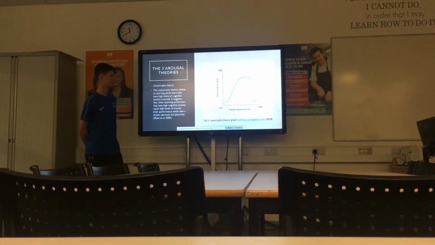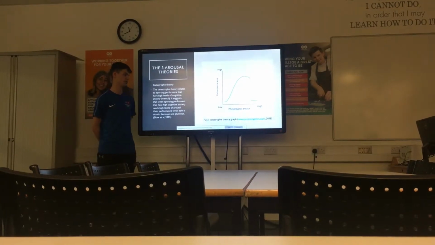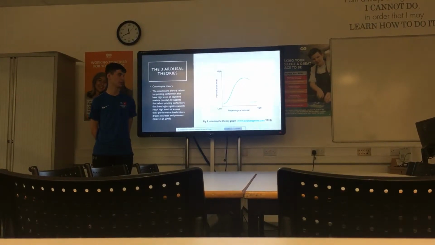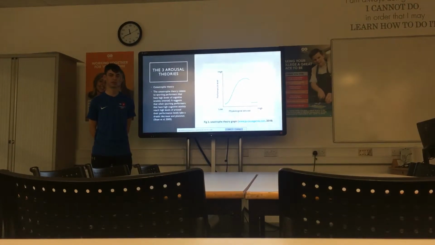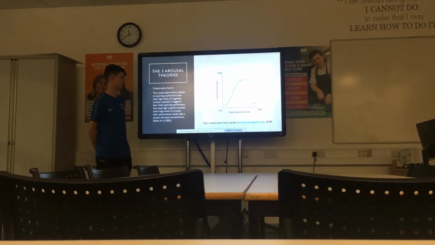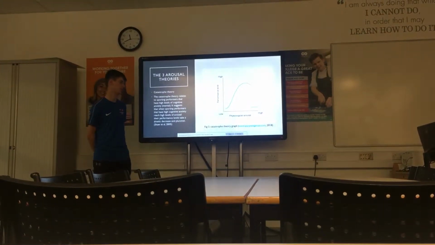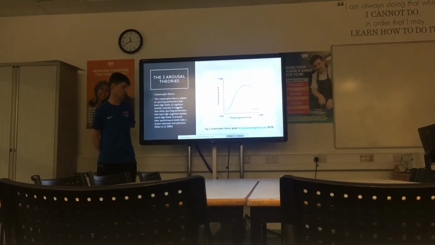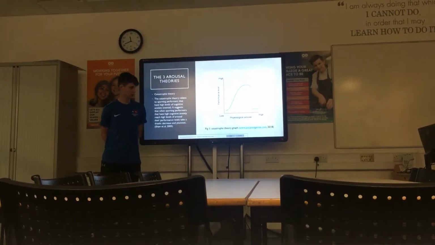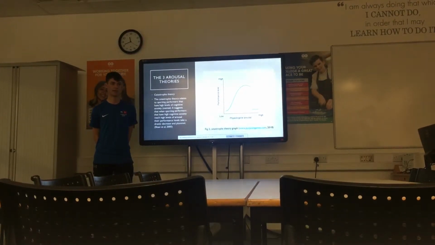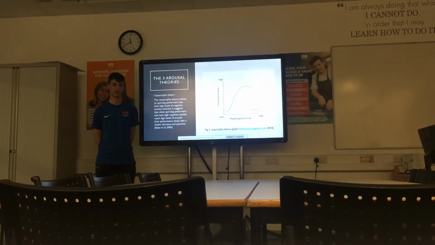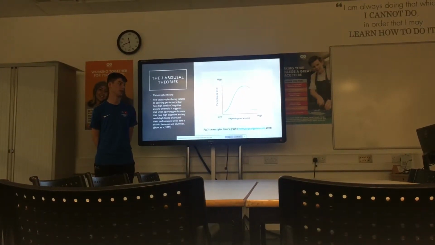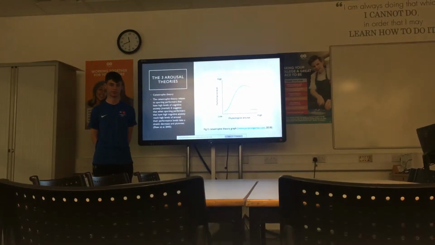And then there's the catastrophe theory, which suggests that arousal reaches a certain point, and then when it reaches that point, performance levels start to drastically decrease. So an example of the catastrophe theory in sport would be a basketball player in a game who's started well, but then becomes too aroused as they've started well, and then when they become too aroused, the performance levels drastically decrease.